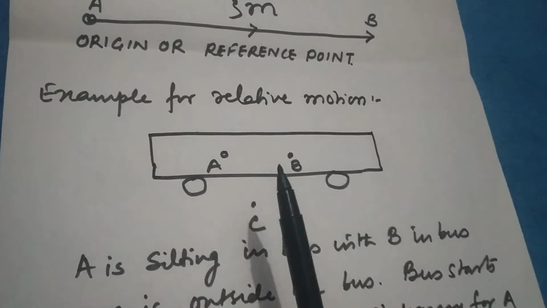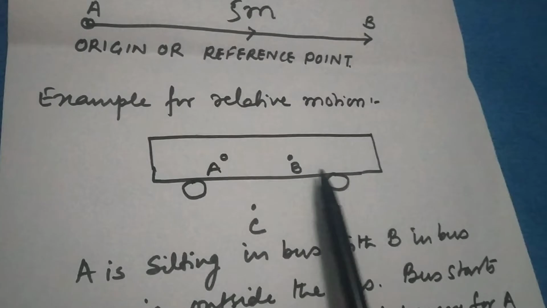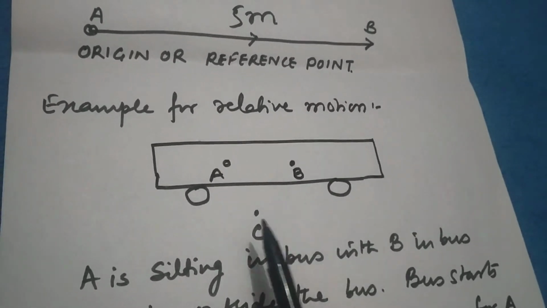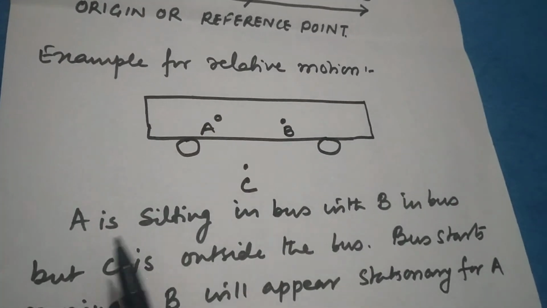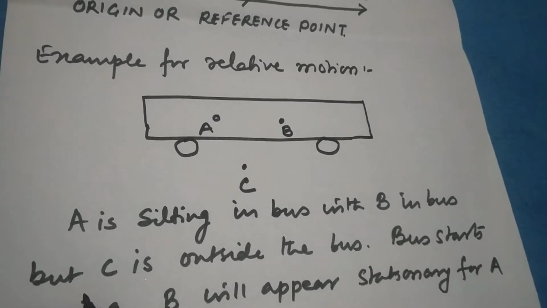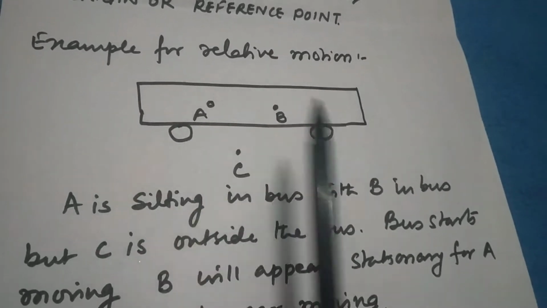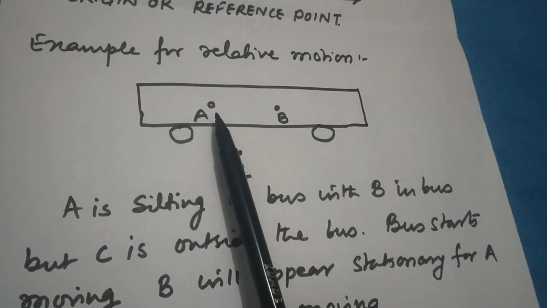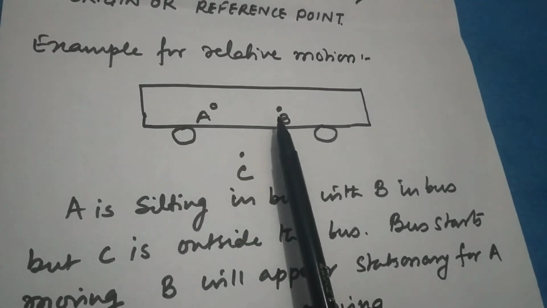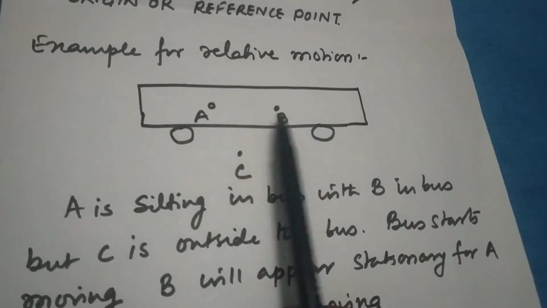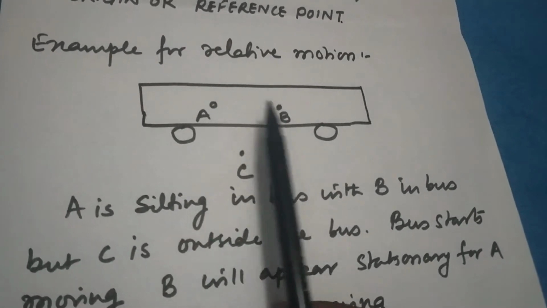It's a very common type of example that you see in daily life. Now this is a bus, and there are two persons sitting in it, A and B, and one person C is standing outside of the bus. You can experience in daily life that if A is sitting in the bus and B is sitting along with you, but C is outside of the bus, and if this bus starts moving, what we generally observe is that A and B are relatively stationary to each other. It means when the bus starts, we are not moving from our place, we are sitting, but basically the bus is moving, yet we appear stationary to each other.